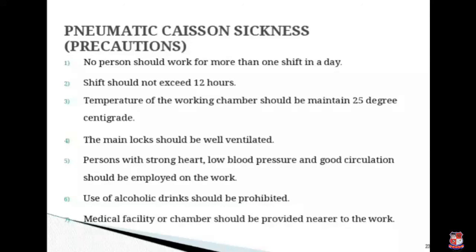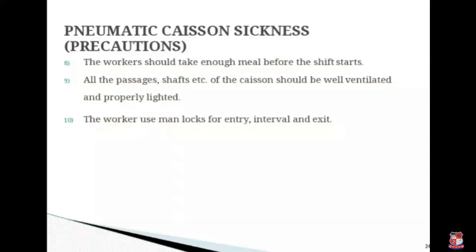So next, moving on to the most important topic, pneumatic caisson sickness and its precautions. The precautions taken for pneumatic caisson sickness are: no person should work for more than one shift in a day. A shift should not exceed 12 hours. The temperature of the working chamber should be maintained at 25 degrees centigrade. The man locks should be well ventilated. Persons with a strong heart, low blood pressure and good circulation should be employed on the work. Use of alcoholic drinks should be prohibited. A medical facility or chamber should be provided near the work. The workers should take enough meal before the shift starts.